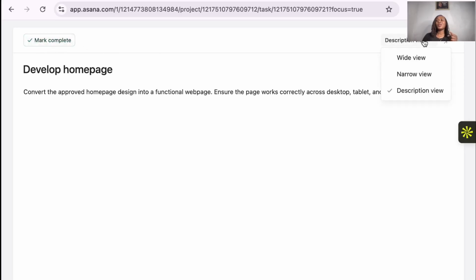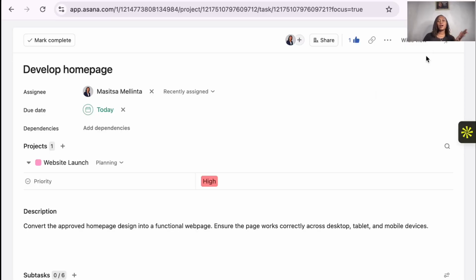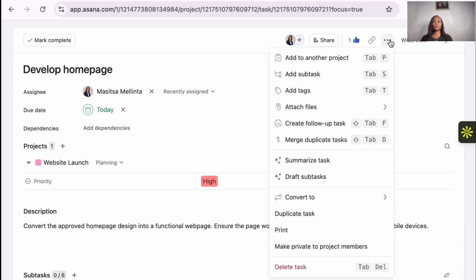Okay, now I love to have the wide view because wide view shows you how everything is aligned and, you know, the priority, like you can see it without having to worry so much. You can click on designing, you can see everything here. And then now there's more I wanted to talk about.